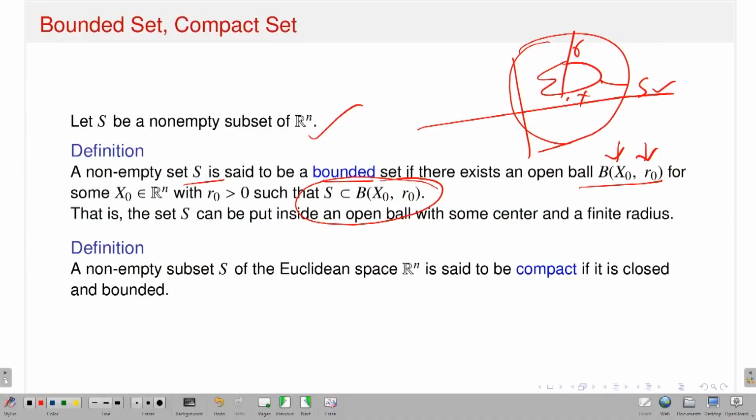That means given a set S, I have to find an open ball. If there exists an open ball with some center x naught and radius r naught, and if that open ball fully contains my set S, then I will say that my set S is bounded.